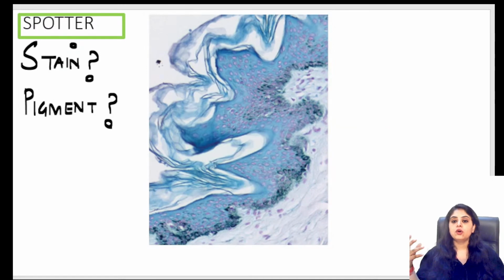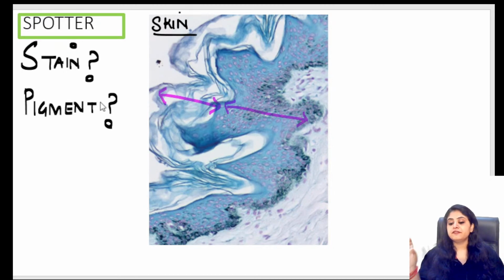Which organ? Identify the organ. Which organ does it look like? Can you see that this is looking something like the epidermis and this is looking like the keratin? Is it looking something like the skin now that I've changed the direction, correct? So if it is the skin, I don't think of the pigment being iron in the very first place. I'm not saying iron cannot deposit, it can, but going by common sense, the first pigment coming to my mind is melanin.